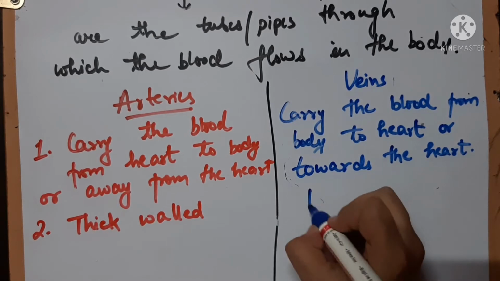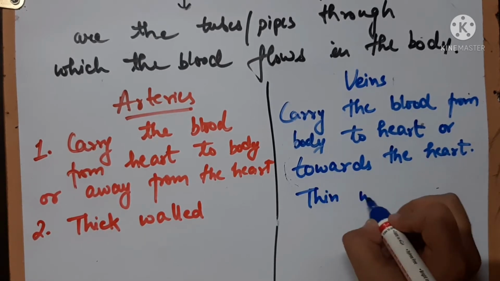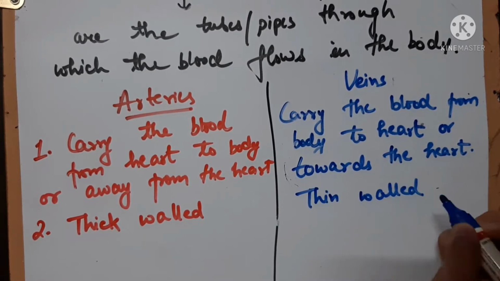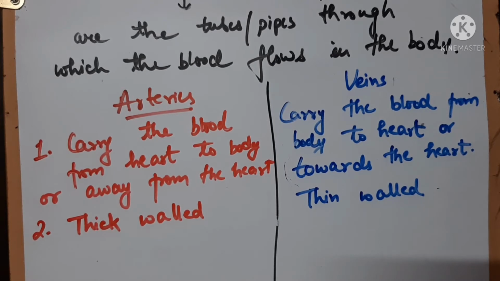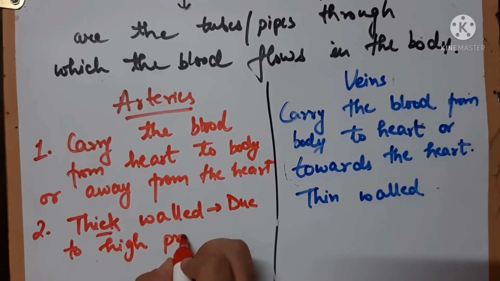Veins are thin walled. Why are veins thin walled? Because the veins are not under that much pressure. So that's why veins are thin walled and arteries are thick walled due to high pressure, as the blood is being pumped by the heart under high pressure.